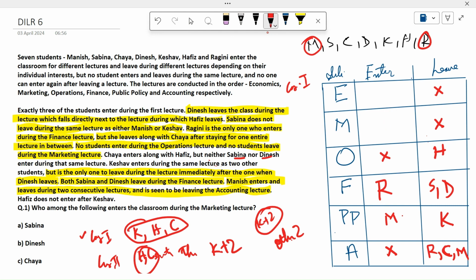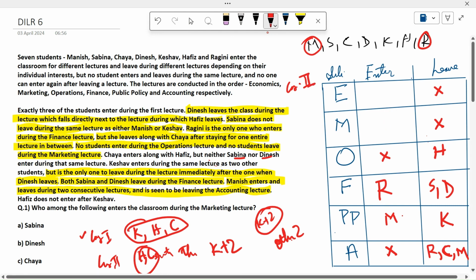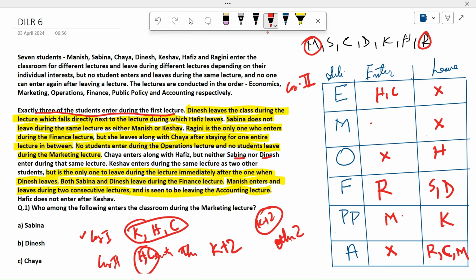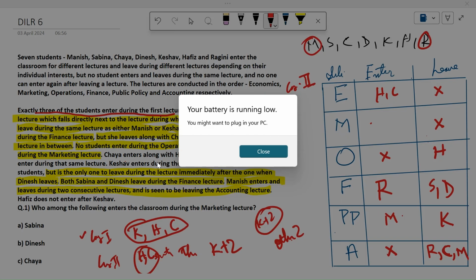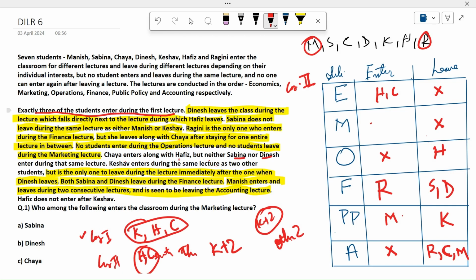Okay, so what will case 2 say? Case 2 says that HC enters, and then K plus 2 enters. But there is a condition that exactly 3 enter during the first lecture. And in the first lecture, if I add any one of them, S or D, it is written that Chaya and Hafiz enter along with, but neither Sabina nor Dinesh will enter into the same lecture.